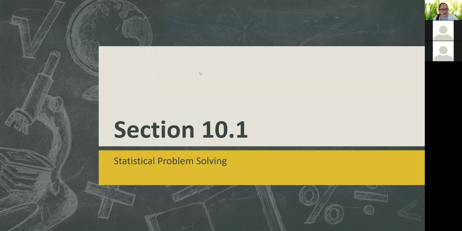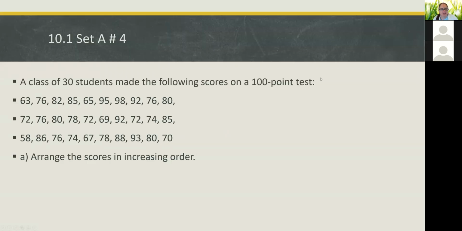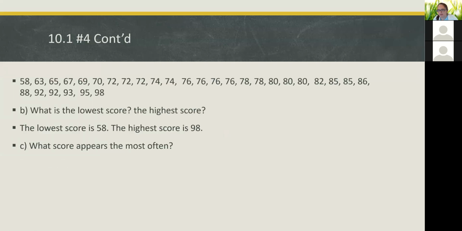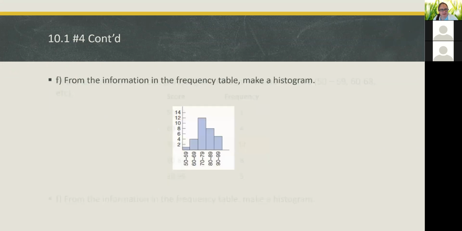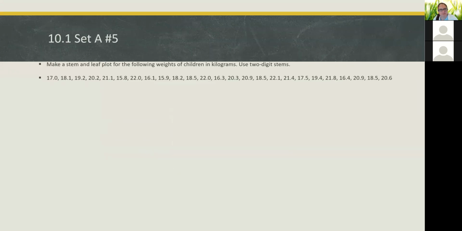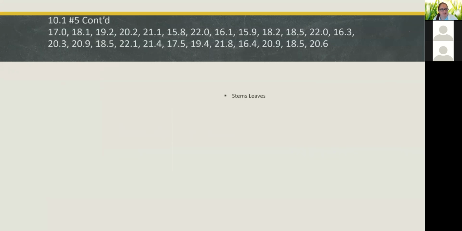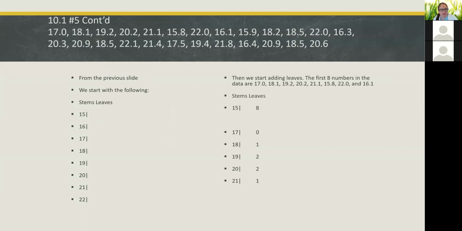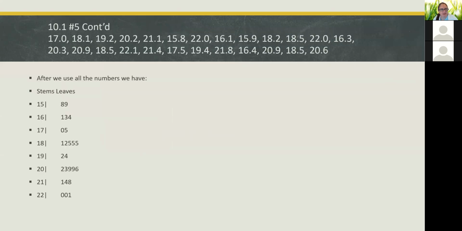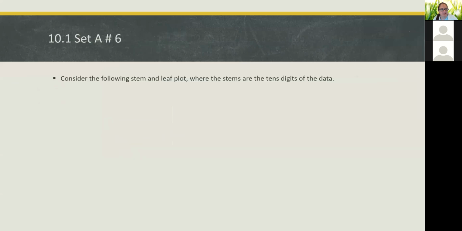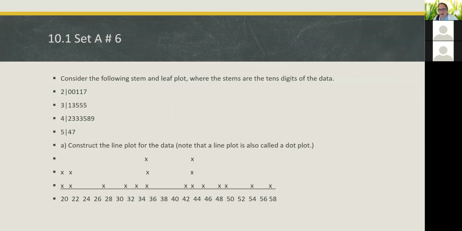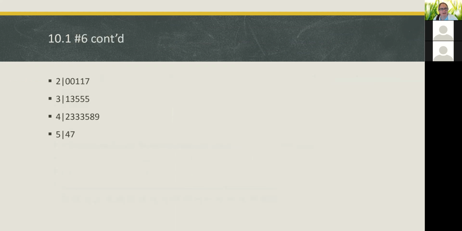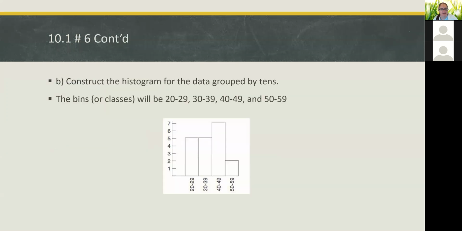All right. I don't exactly remember where we left off. I know we did some of these early problems. So here's the stem and leaf plot that we did. And then we were given a stem and leaf plot. We made a histogram.